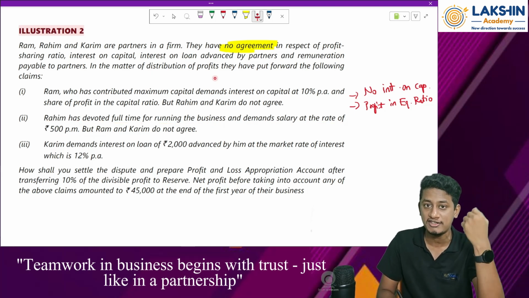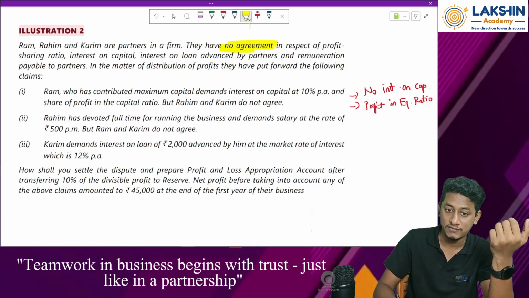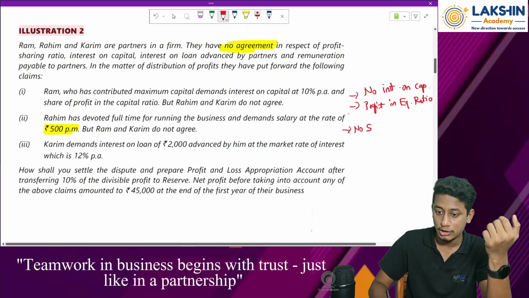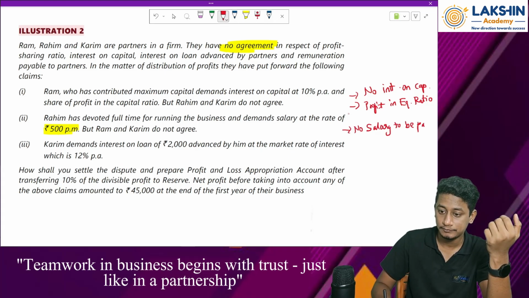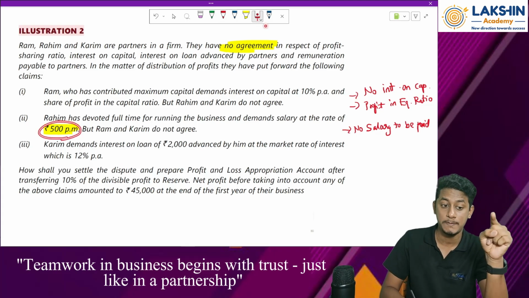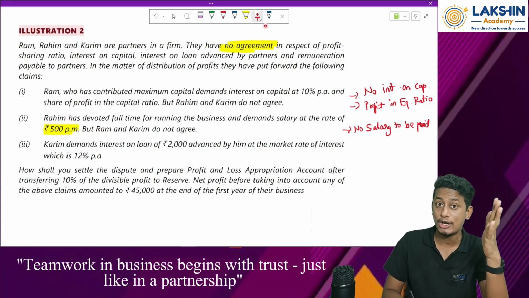Why? Because there is no partnership deed. It was not agreed on before opening a partnership, right? So because of that, whatever salary per month he is demanding should not be given. No salary to be paid. If there was a partnership deed and they had already mentioned that this much salary should be paid to Rahim, then we could have paid salary. But because there is no partnership deed, we cannot pay any salary to him.